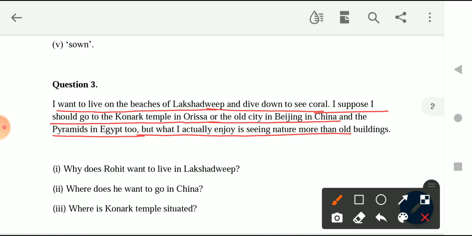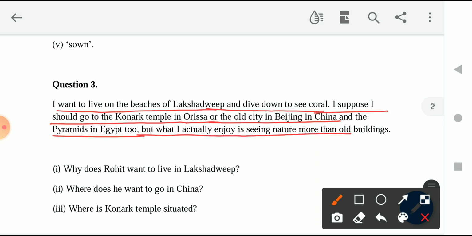And also he is telling us that he enjoys seeing nature more than the architectural buildings or the old buildings. The preferred places where he wants to visit are the places closer to nature.